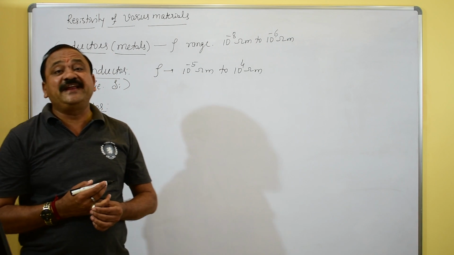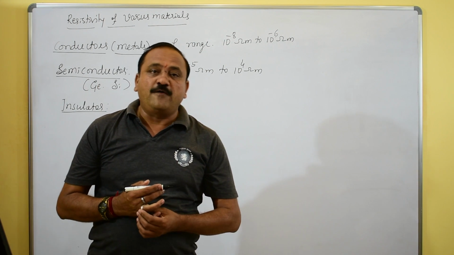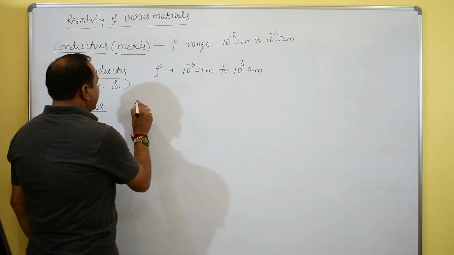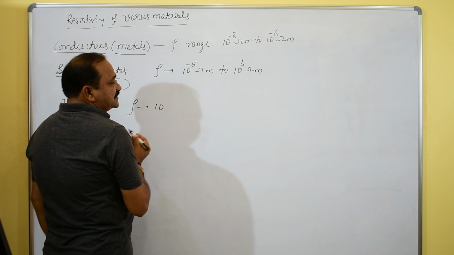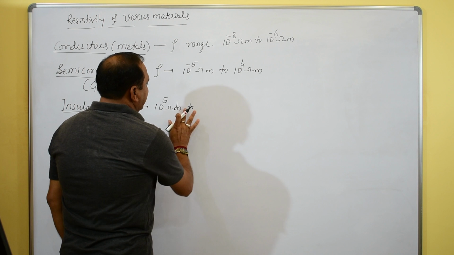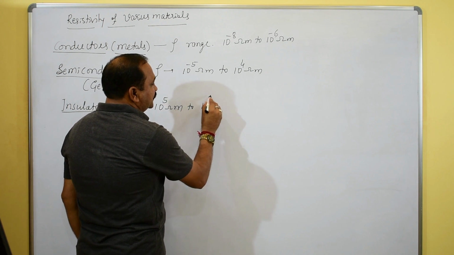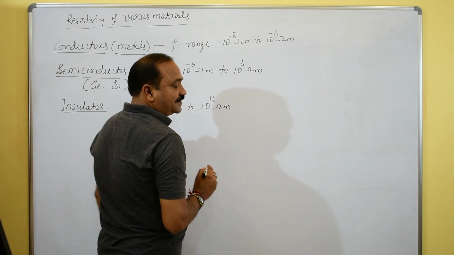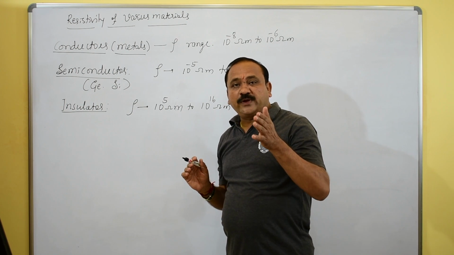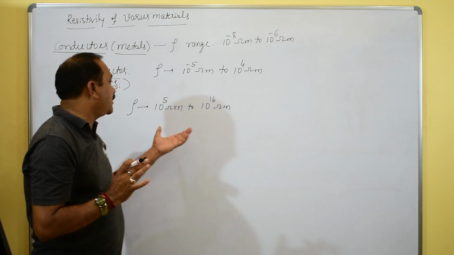Its resistivity range is 10 raised to 5 ohm meter to 10 raised to 16 ohm meter. That is the resistivity, or specific resistance, range.